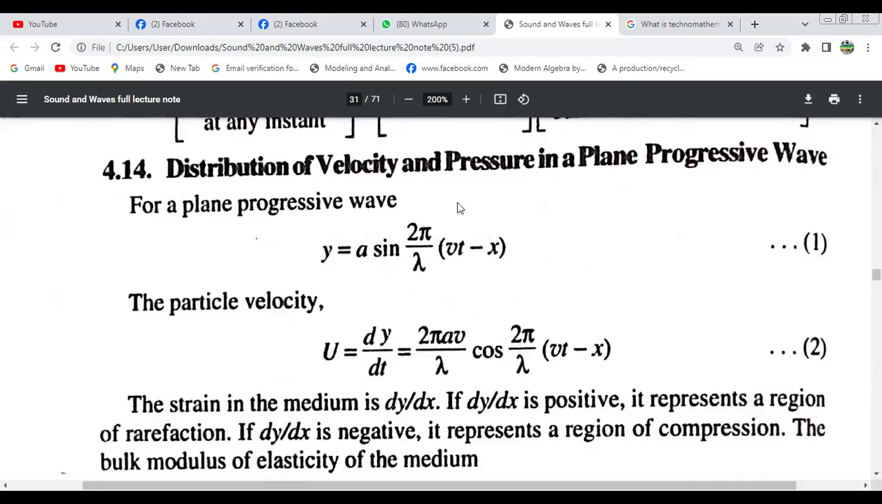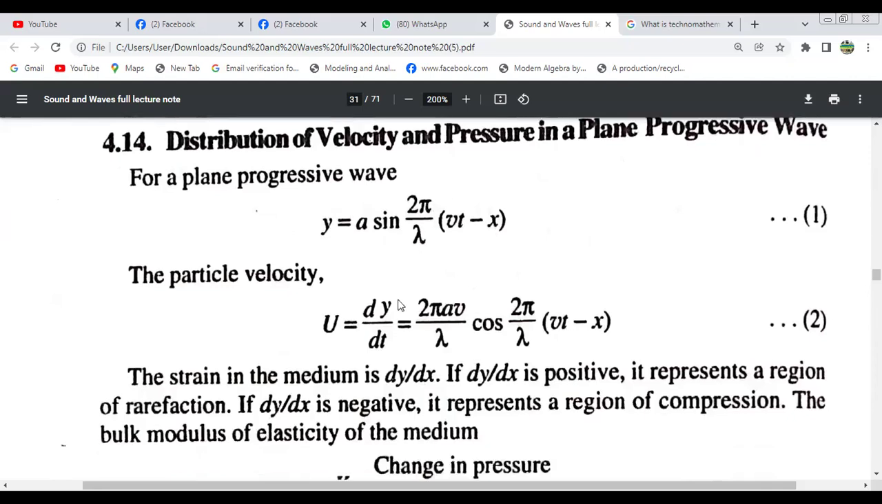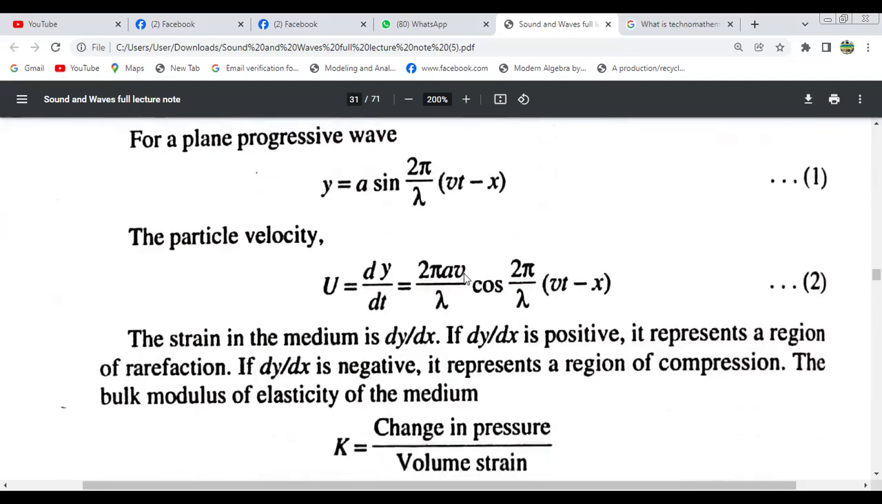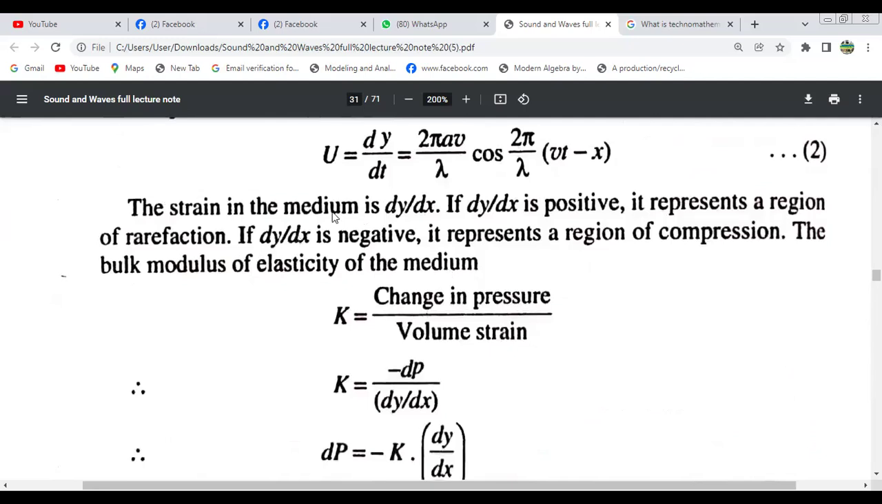This is the actual equation of the wave. Now the particle velocity is dy by dt, obtained by differentiation. Now, strain in the medium means deformation of the medium. If dy by dx is positive, it represents a region of rarefaction. If dy by dx is negative, it represents a region of compression. The bulk modulus of elasticity will be this.